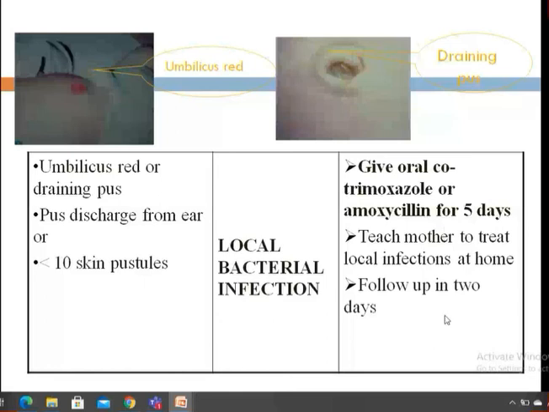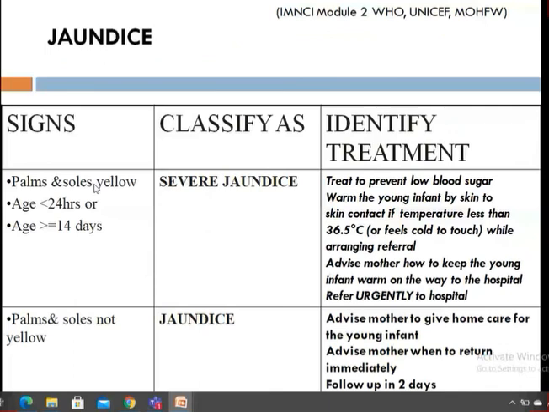So jaundice, this is jaundice. You know what is jaundice? Yellowish discoloration of skin, sclera. So you have to check the palms and soles here. We are not talking about the sclera here. In this IMCI, we have to check the palms and soles of the baby.